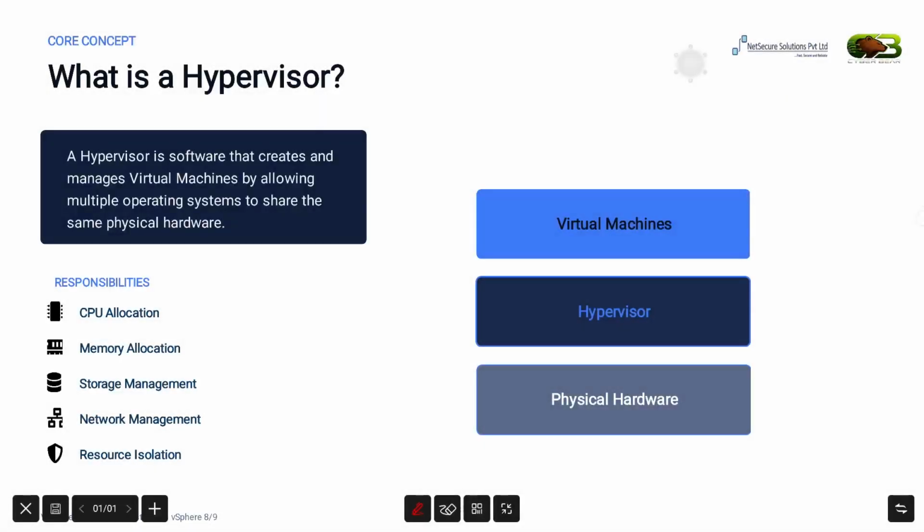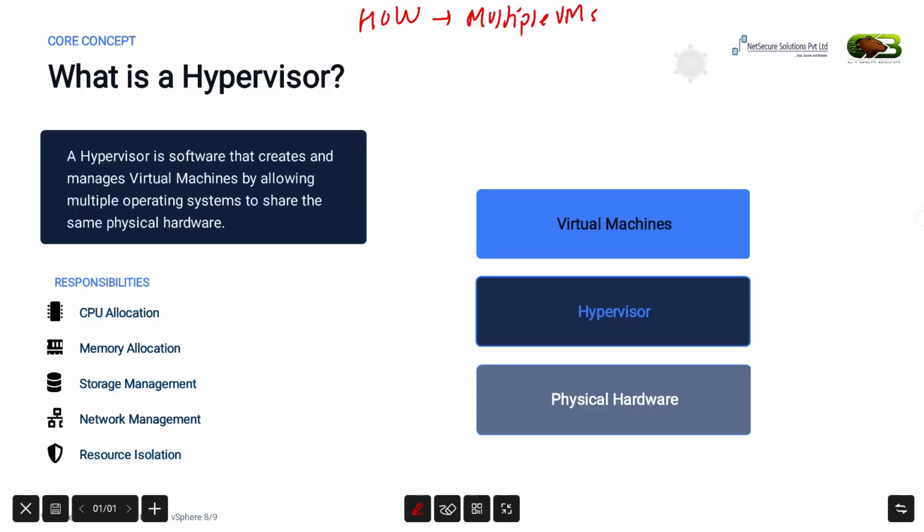Is all this actually possible if multiple VMs are running on a single physical server? If multiple VMs are running on a single physical server, who manages them? The question is who manages them.